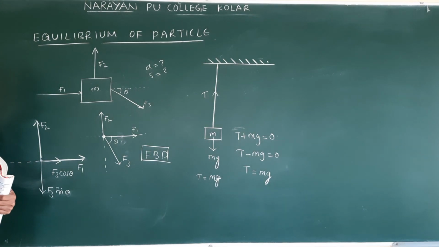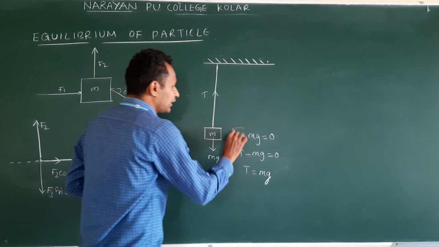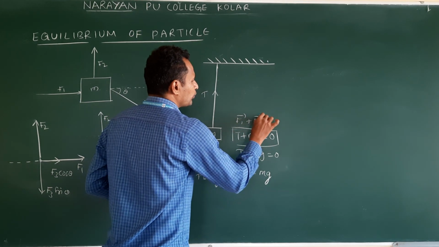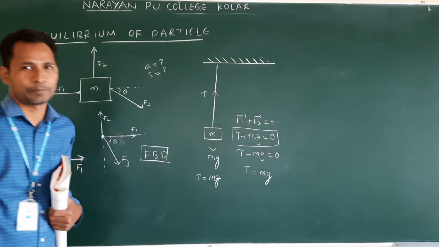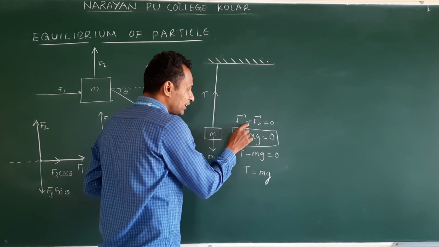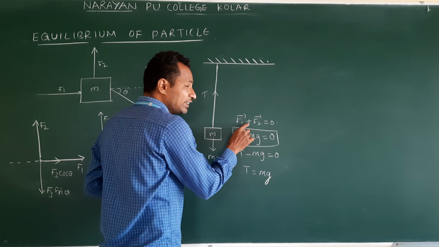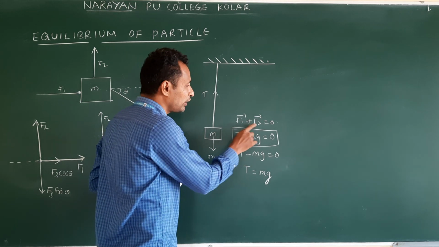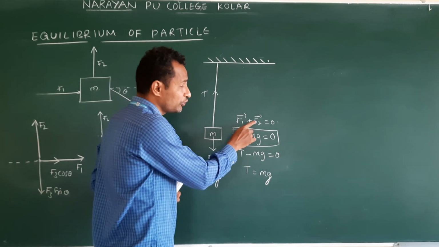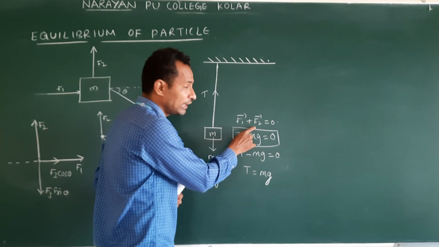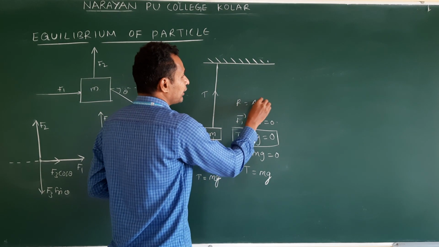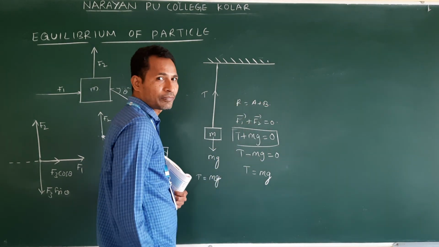According to the previous concept I said, this is vector form: F1 plus F2 is equal to 0. Understand? This is simply the vector form I have written. This addition is in the formula, so don't do direct addition. We need to take vector form. It is like going back to vectors. What is that? R is equal to A plus B.